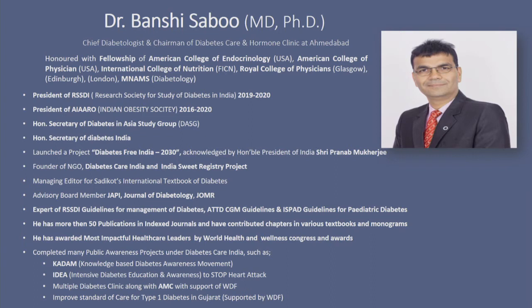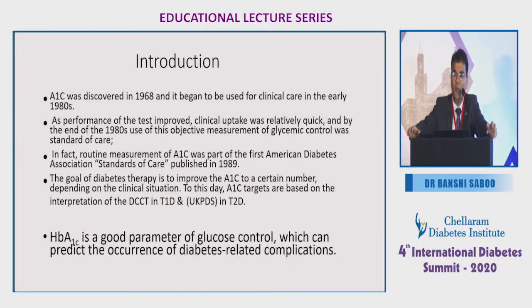A1C was discovered in 1968. It began to be used for clinical care in the early 1980s. As performance of the test improved, clinical uptake was relatively quick, and by the end of the 1980s this objective measurement of glycemic control had become a standard of care. In fact, routine measurement of A1C was first included by the American Diabetes Association in its standards of care, published in 1989.